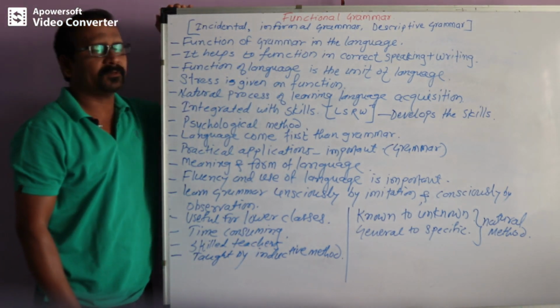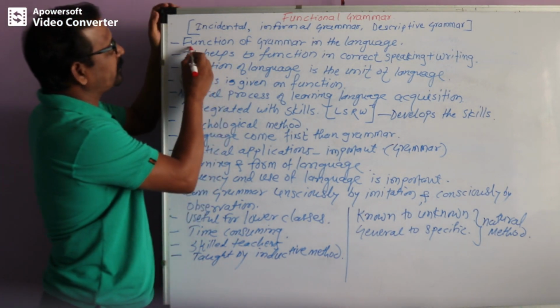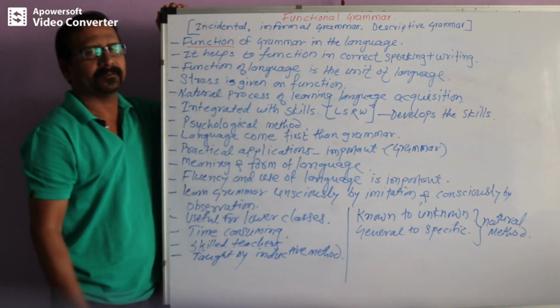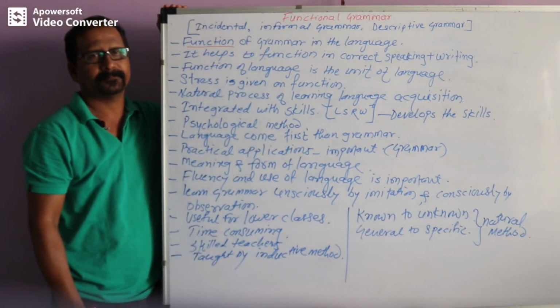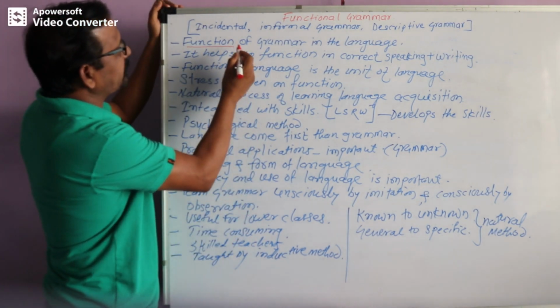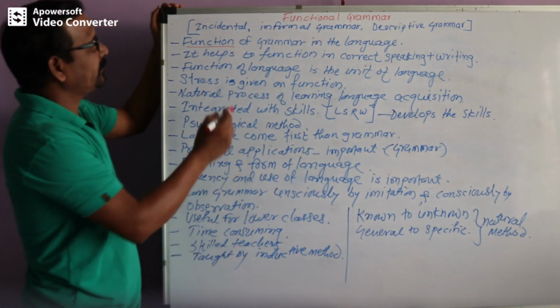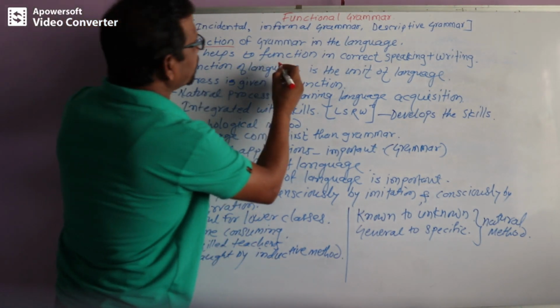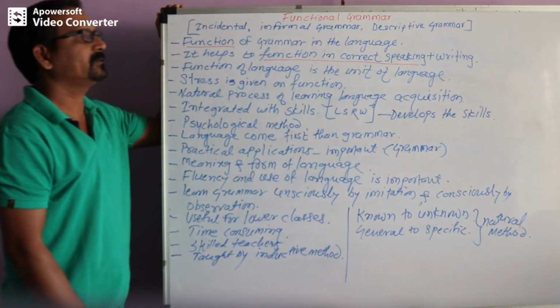So when we think about functional grammar, no doubt the function is very important there. Function of grammar is very important here. We write here that the function of grammar in the language is very important, and it helps in correct speaking and writing.